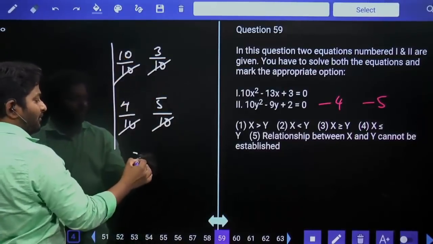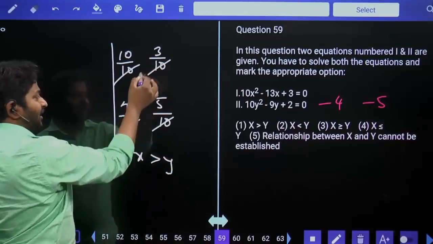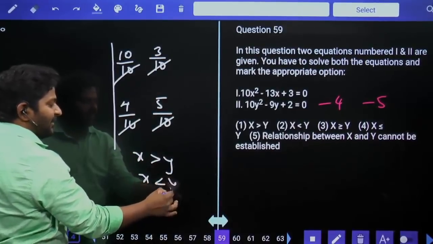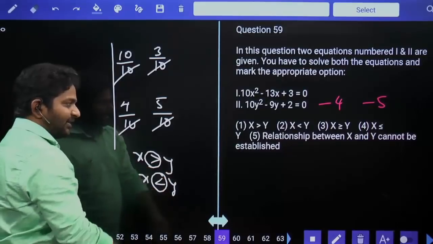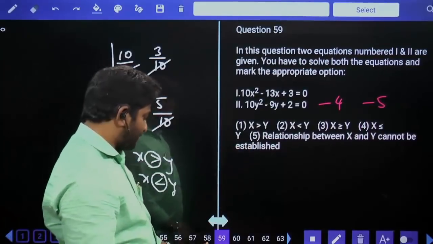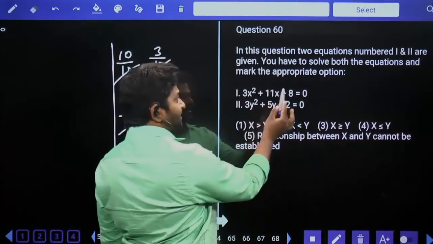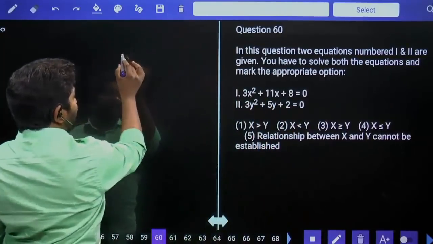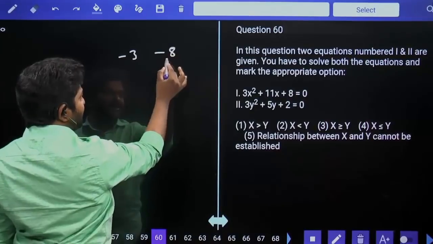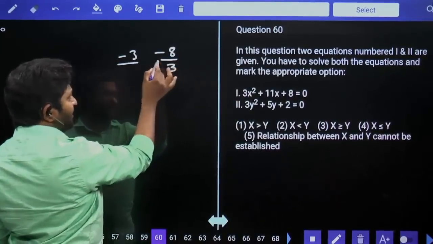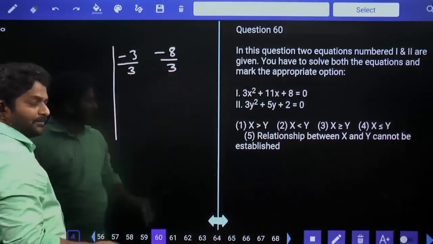10 comma 4, x is greater than y. 3 comma 4, x is less than y. Less than condition, greater than condition, relation cannot be established. Fifth option. Now, plus 3 plus 8, 11, then factors are minus 3 minus 8 divided by coefficient of x square, that is 3.